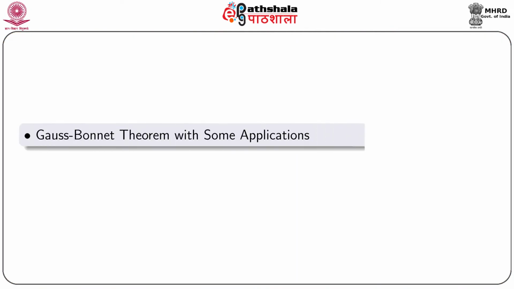Now, at first we shall learn about some preliminary concepts and propositions to prove this Gauss-Bonnet theorem, and in the next module we shall see some applications of this Gauss-Bonnet theorem. So, let us start to prove the Gauss-Bonnet theorem. The title of module 8 of chapter 9 is Gauss-Bonnet theorem with some applications.